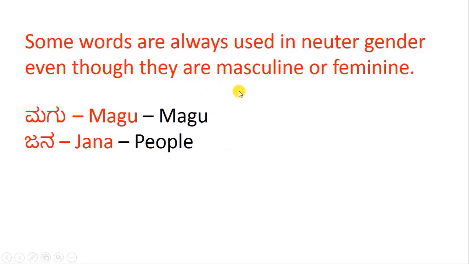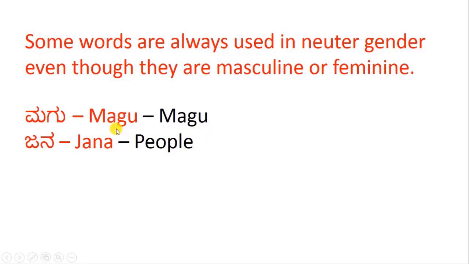Now, some words are always used in neuter gender, even though they can be classified under masculine or feminine. For example, magu. Magu is a small child.